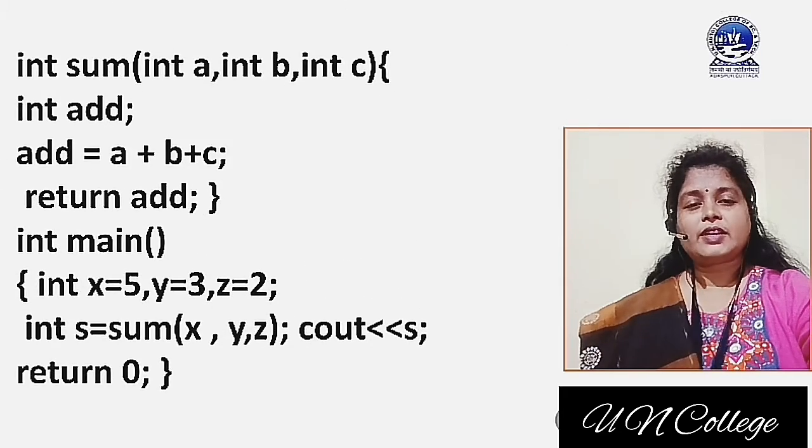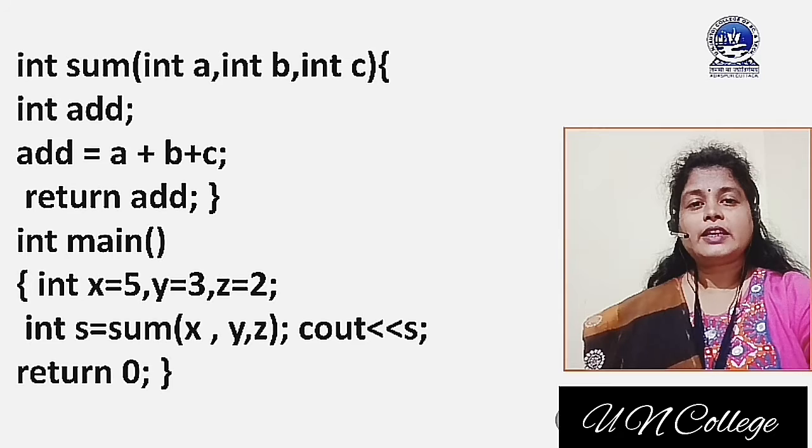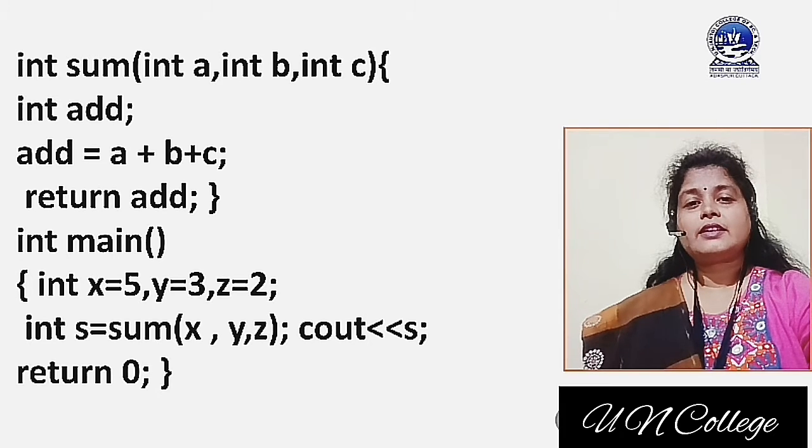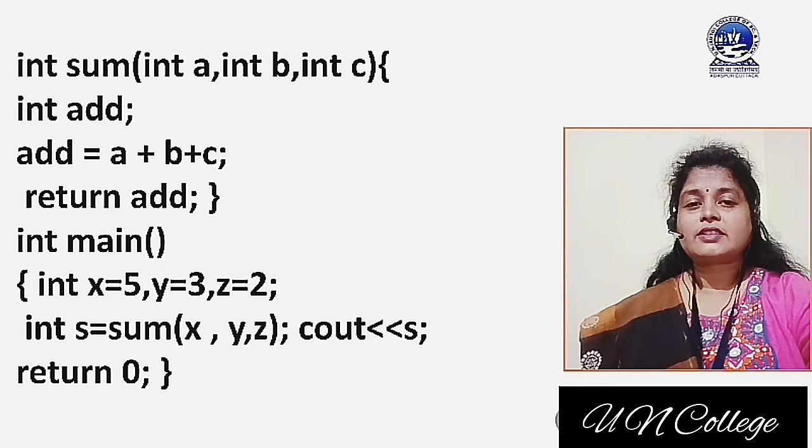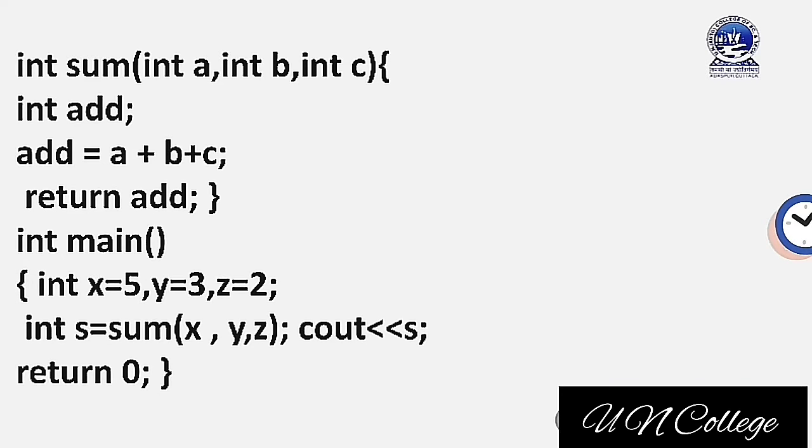Now we will take one example, and here I will explain what the statements and the functions are. Here I have used one example, int sum and int main. Two functions are used here. In the int main we have used int x, int y and int z. x is 5, y is 3 and z is 2.